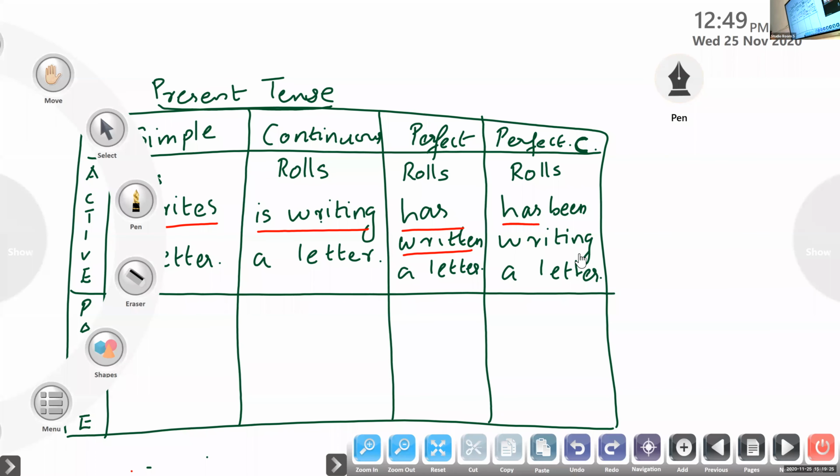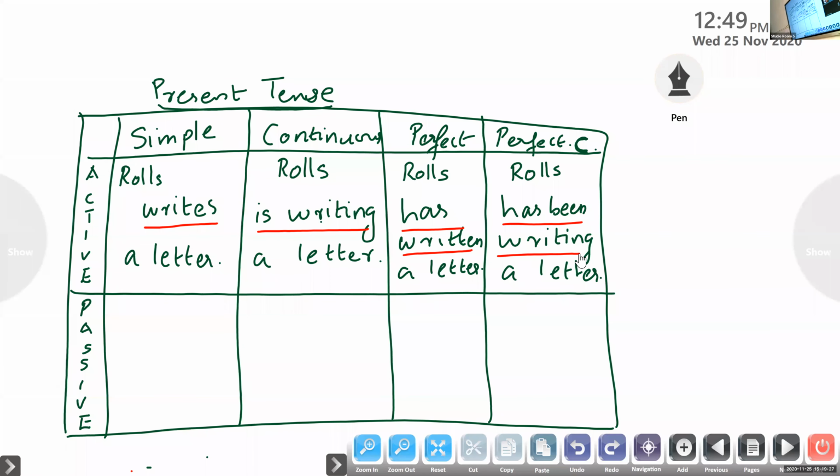So we got present tense, all the four forms, and you have underlined all the finite verbs here. Rolls, our friend. So, Rolls writes a letter. Writes is the finite verb form. It is in simple present tense, and it is in active voice.